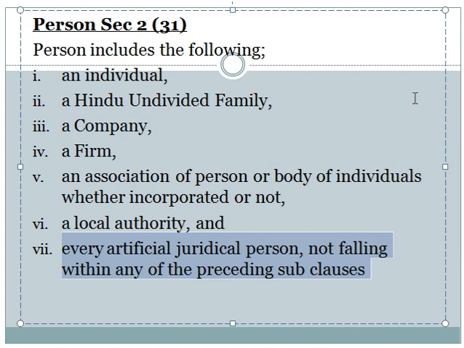All these individuals and institutions are denoted by the term person.